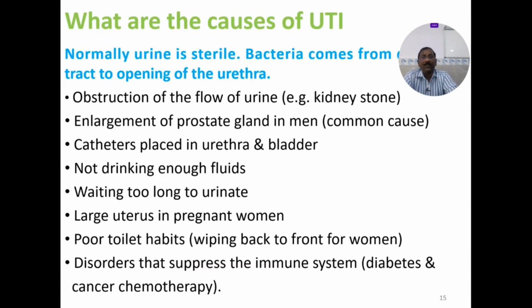So what are all the causes of the UTI? Normally urine is sterile. Bacteria come from other tracts to the opening of the urethra. Usually most of the bacteria enter the urethra from the gastrointestinal tract. Then there is obstruction of the flow of urine, especially nephrolithiasis, the renal stones. That could be another cause, one of the reasons for your UTIs. And enlargement of the prostate gland, as I told you, in men, a common cause in elderly individuals. Catheters placed in the urethra and the bladder are a very common nosocomial source of urinary tract infections.